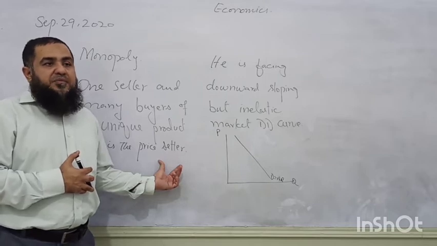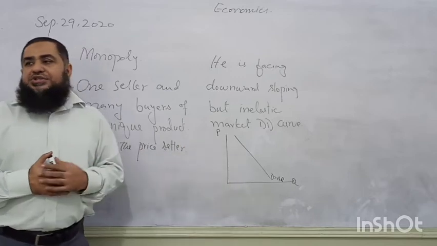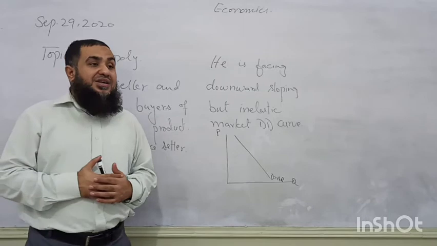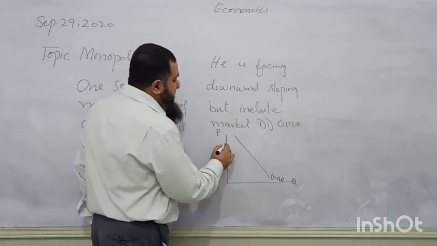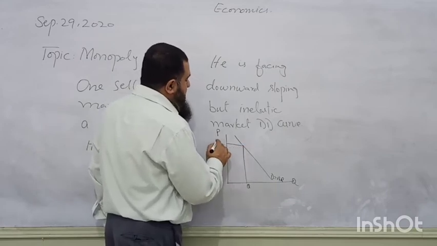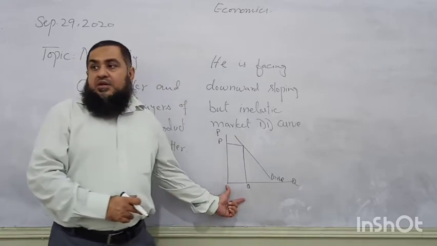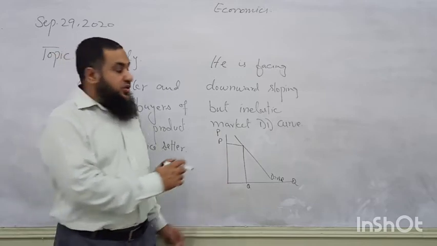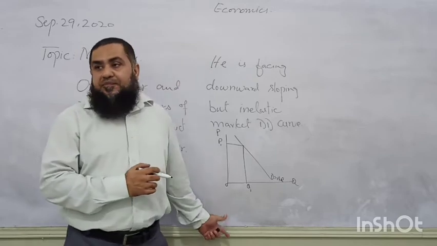Keep it in mind, he can set either the price or the quantity, because price and quantity demanded are inversely related. If he sets this price, he will be able to sell only this quantity. Alright? If he wants to set this price P1, he will be able to sell quantity Q1.